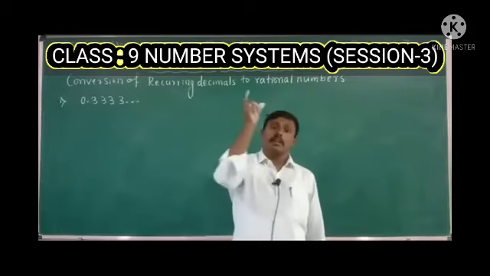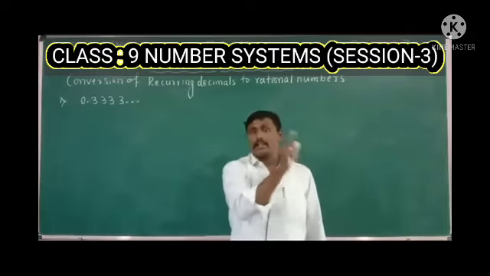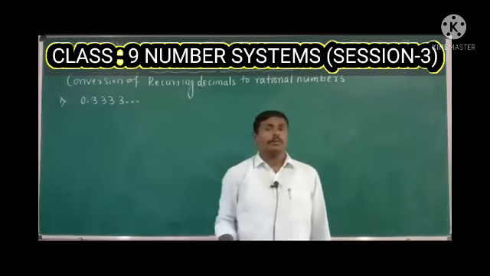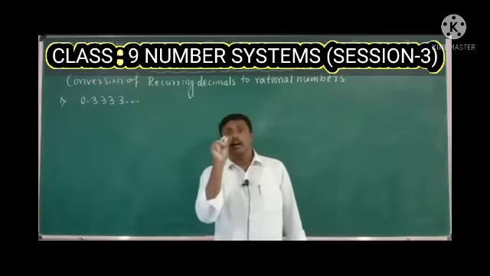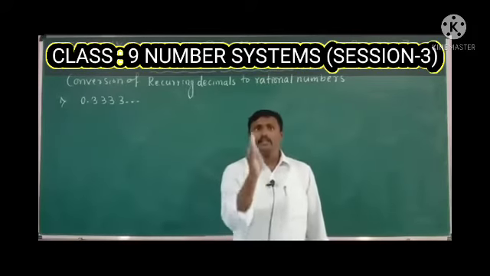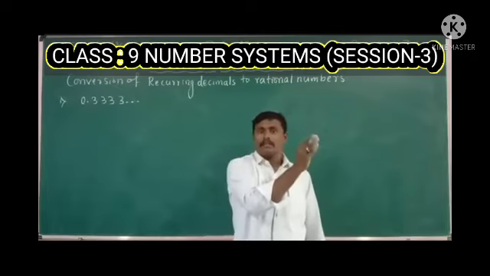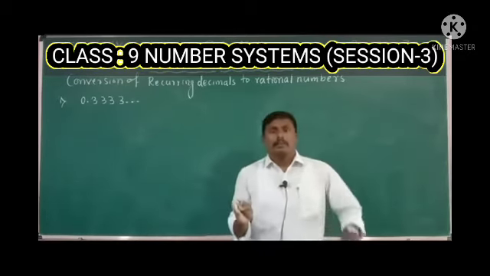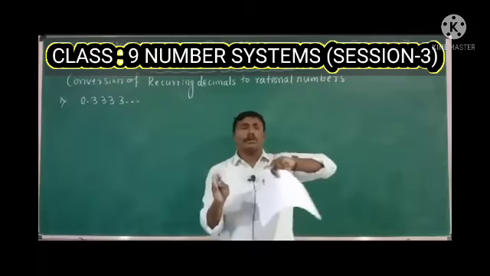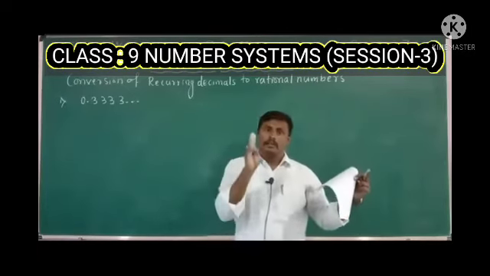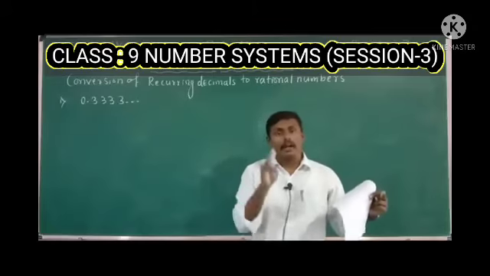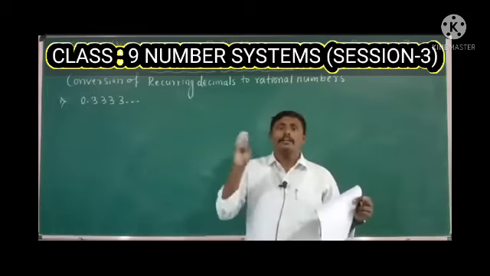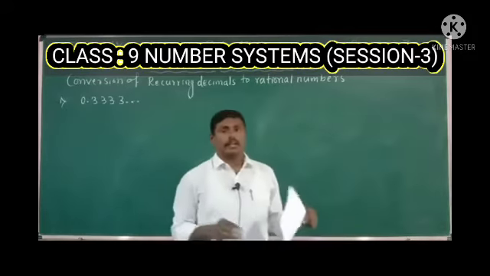If you are taking 2 digits to the left side, we need to multiply by 100. If you are taking 3 digits to the left side, we need to multiply by 1000. How many digits we take to the left side is the basis on which we multiply by 10, 100, 1000, 10,000, like this.